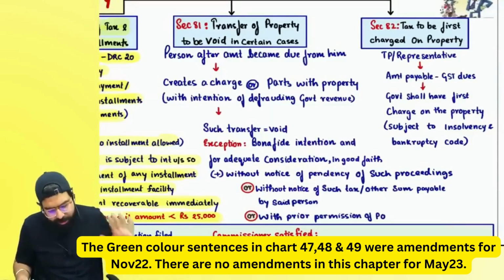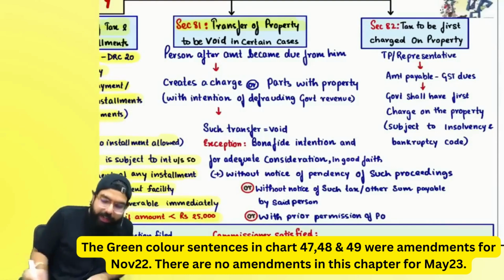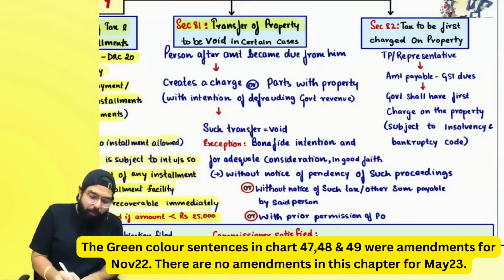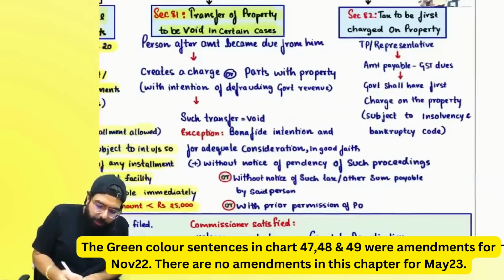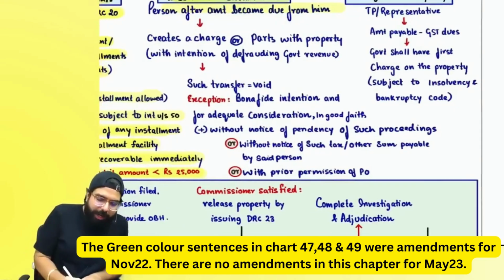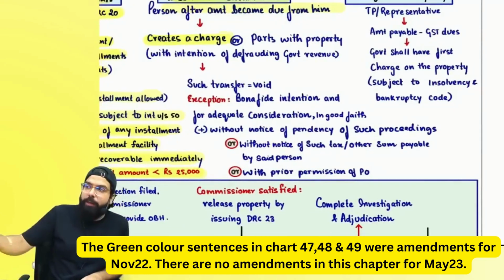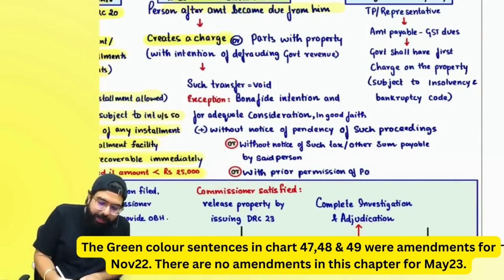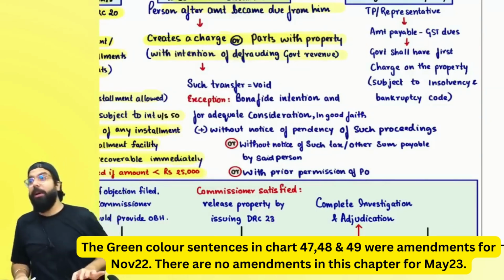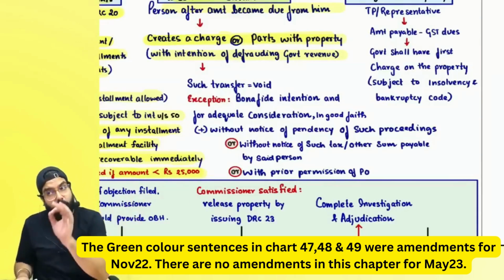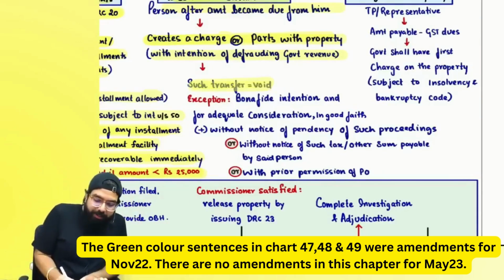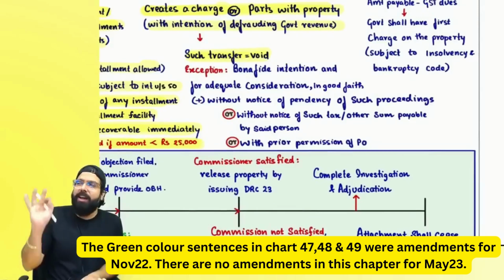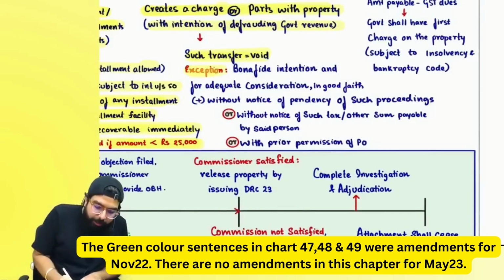Section number 81 says transfer of property shall be void. Always remember one thing, if an amount became due from you and you go ahead and create a charge, basically you mortgaged it, or you part with the property with intention to defraud the government revenue, I will go ahead and sell my property. If you do all those things, always remember such transfer or creation of charge etc. is void. And sir, there is an exception.